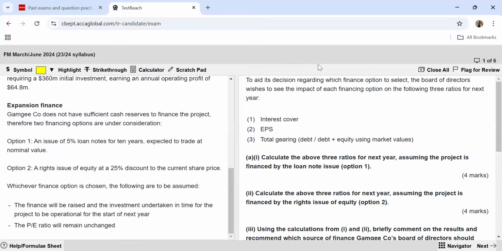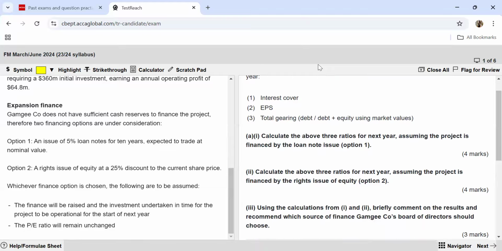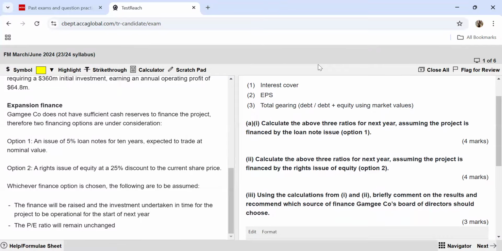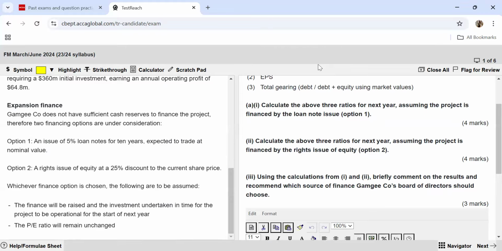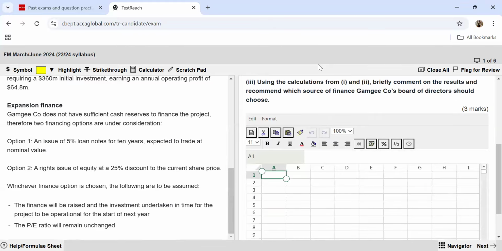So now let's come back to our requirements. These are the three ratios that we can see on the screen that we have to calculate: interest cover, EPS, and the total gearing. They've also told you how they want the total gearing to be calculated. You need to take debt, and this should be divided by debt plus the equity using the market values. So whatever equity numbers we will be taking, that will be based on the market value. So now let's start off with calculating the first part where we need to see the loan note option. So here we will start off with our answer. This is part A, where loan note option is chosen.